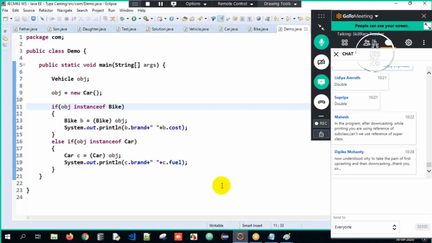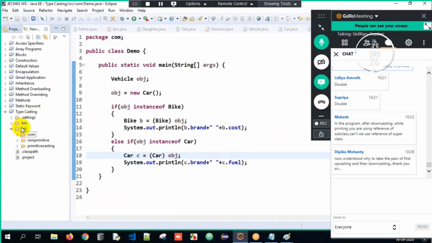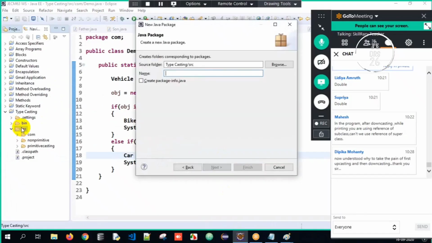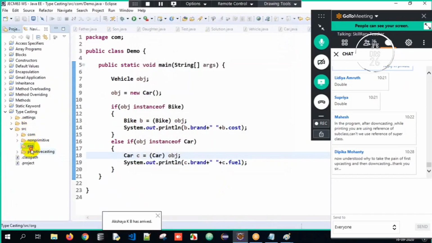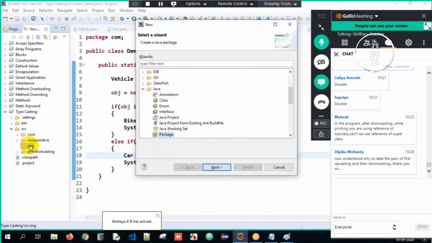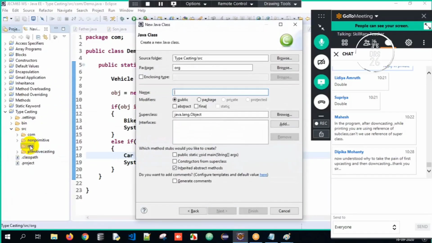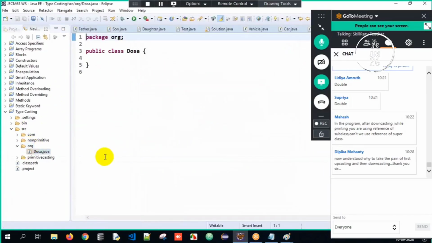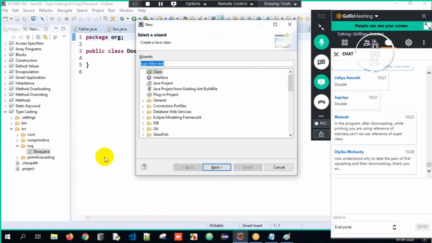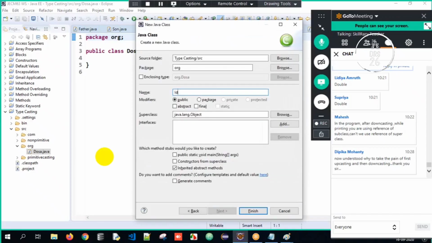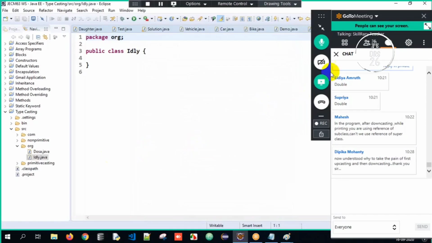Okay, so now I'll go back over here. I'll give you one such example. You will have a package called org. Then under that, I will have a class called dosa here, the dosa class. I'm just doing it at a high level view. If you want me to go in detail, I can go till the end, but initially I want you to understand the concept. That's the reason I took this particular example here.